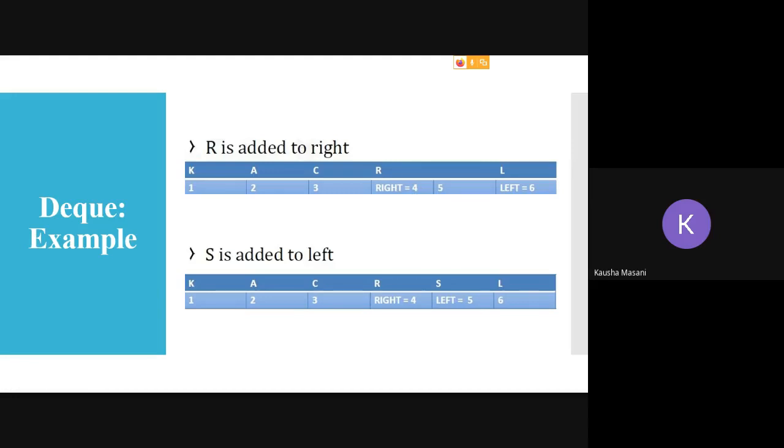S is added to left. Okay, so now I want to add this. Now this particular left is following the concept of your queue. It is finding that there is a space on my left hand. Fine, so it is going to go at 5, so left is equal to 5 and S is there. F is getting added here.